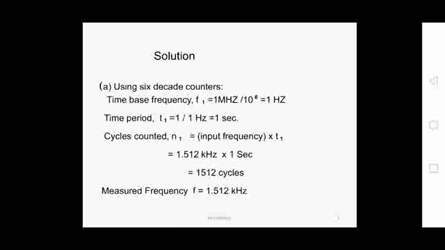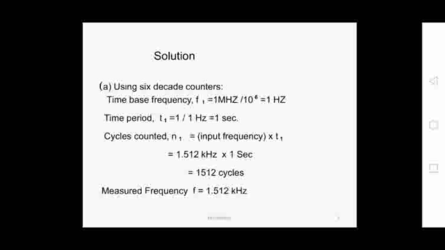So this is case 1, and we take it as n1, which is equal to input frequency into this time period. So 1.512 kilohertz into 1 second is equal to 1512 cycles, and the measured frequency is 1.512 kilohertz.